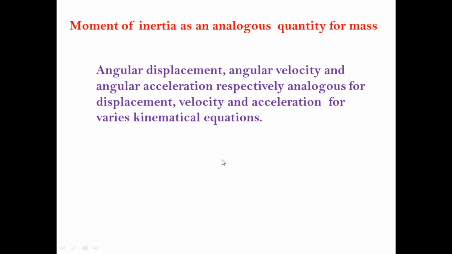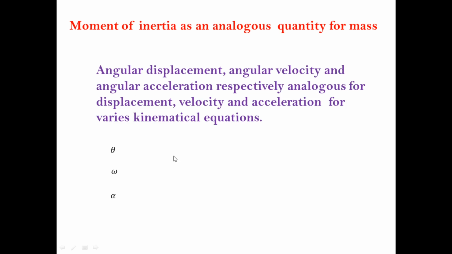It is simple, we can discuss it with some examples. Imagine that this is theta, and you know that theta represents the angular displacement. Angular velocity is represented by omega and angular acceleration is represented by alpha. Theta, omega and alpha represent angular displacement, angular velocity and angular acceleration. These are analogous to displacement, velocity and acceleration.